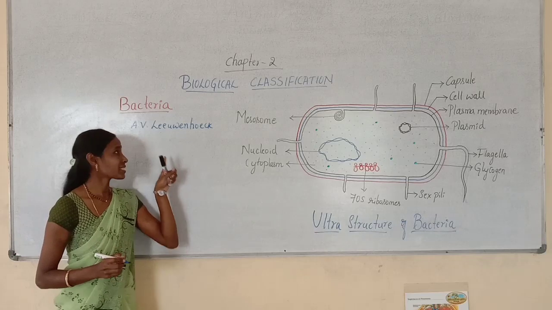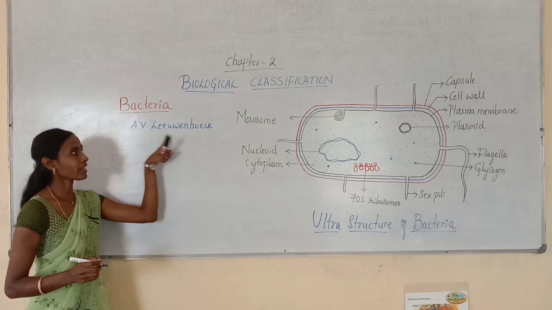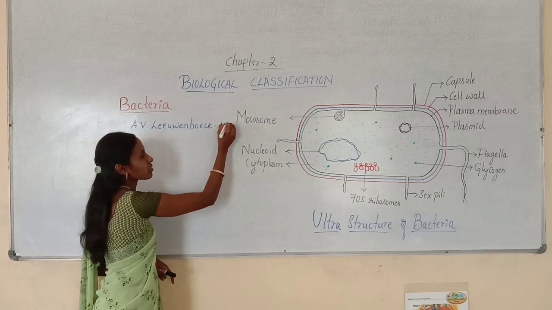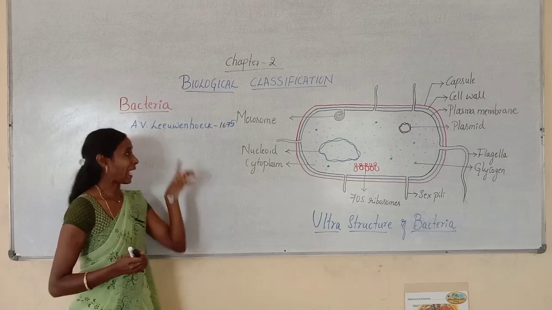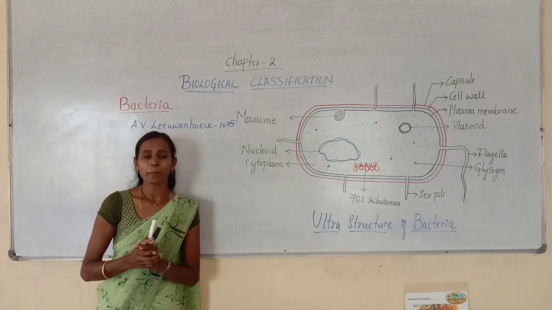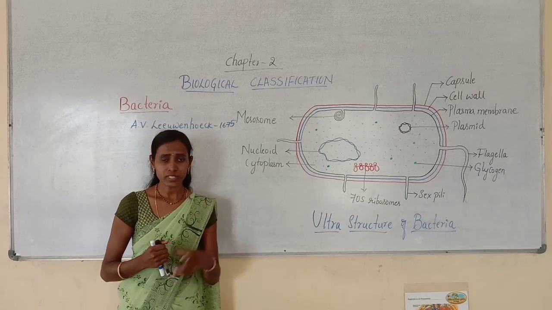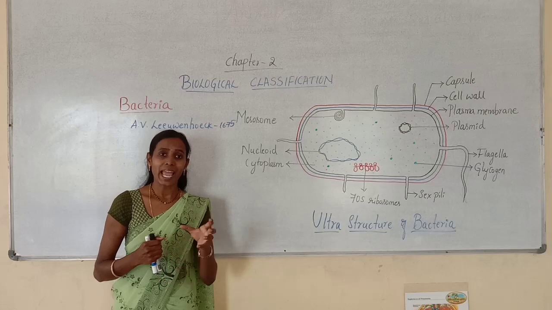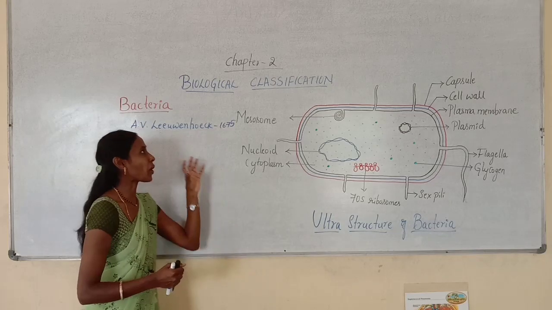A scientist named A. B. Leeuwenhoek, his complete name is Anton van Leeuwenhoek, in the year 1675. So bacteria were first discovered by Anton van Leeuwenhoek in the year 1675. Actually, he observed these organisms in stored rainwater. So he collected the stored rainwater, and when he examined it under the microscope, he first discovered the organisms